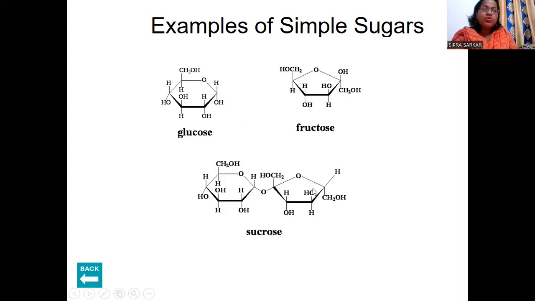But sucrose is a disaccharide, where 2 units, glucose and fructose, are joined together to form sucrose. So 1 glucose unit and 1 fructose unit are joined together to form sucrose, that is the simple sugar.